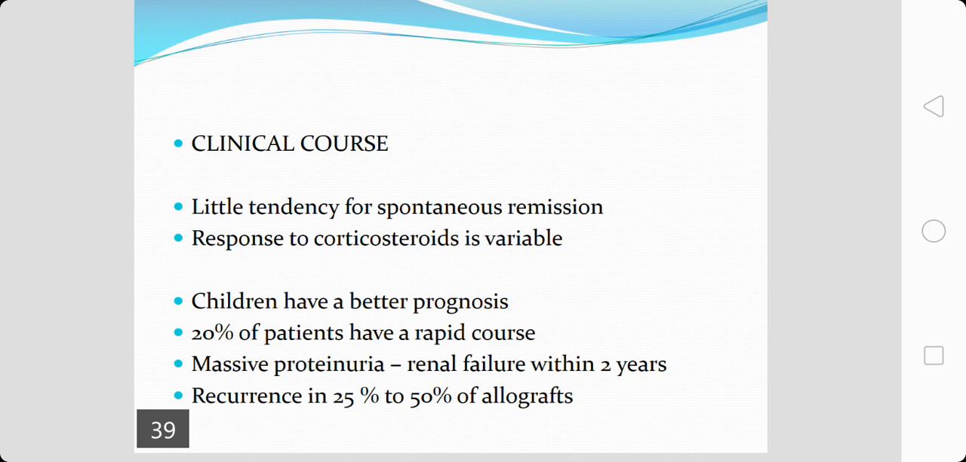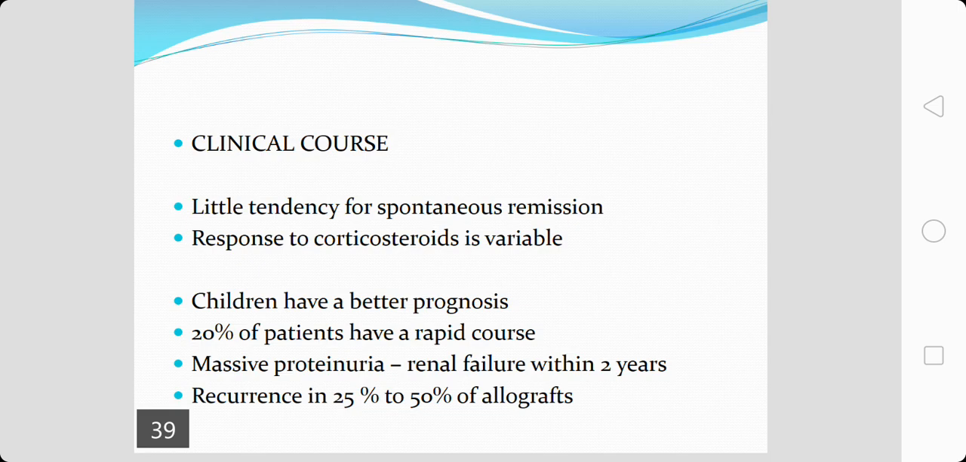Clinically, there is a very minimal chance of spontaneous remission. They usually tend to progress, and unfortunately the response to corticosteroids is also very variable. Luckily, children have a better prognosis, and around 20% of patients, which are mostly in the adult age group, have a rapid course, and they will go on to renal failure within a span of around 2 years.